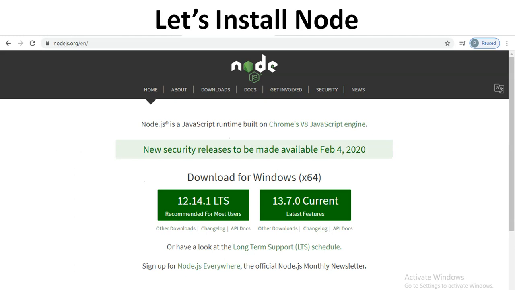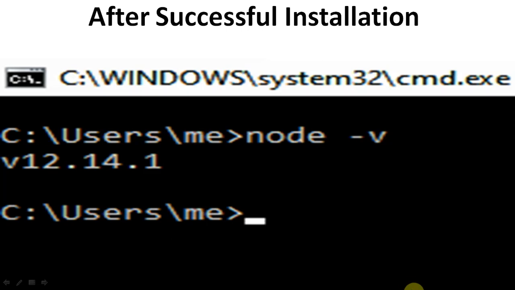For the Node.js server-side framework, we can download and install Node.js using these two options. We can download it for Windows 64, versions 12.14.1 and 13.7, the current versions.